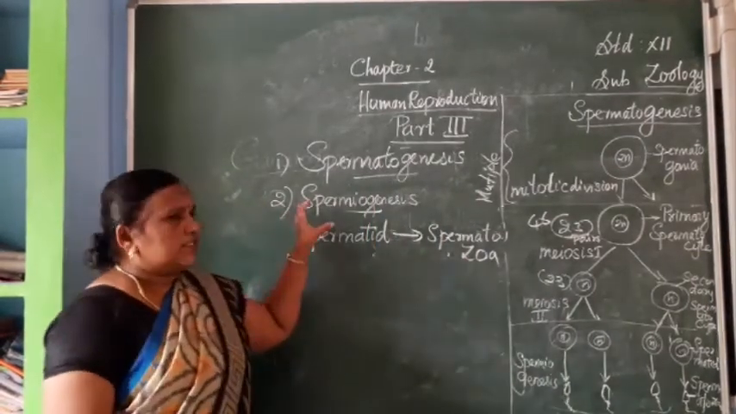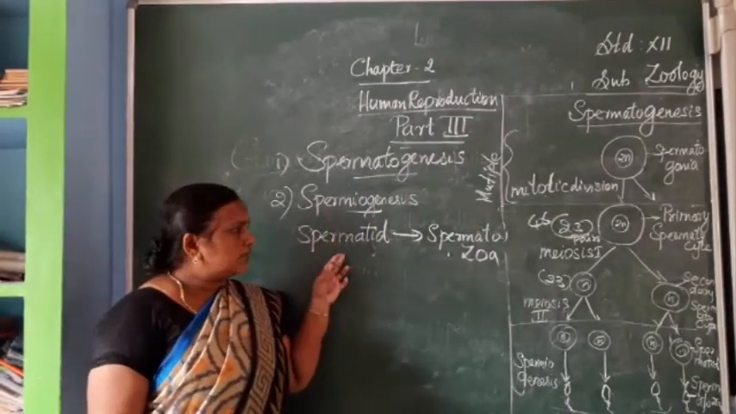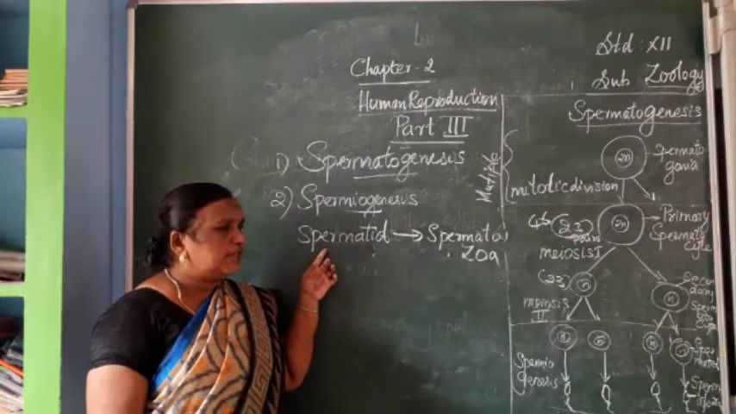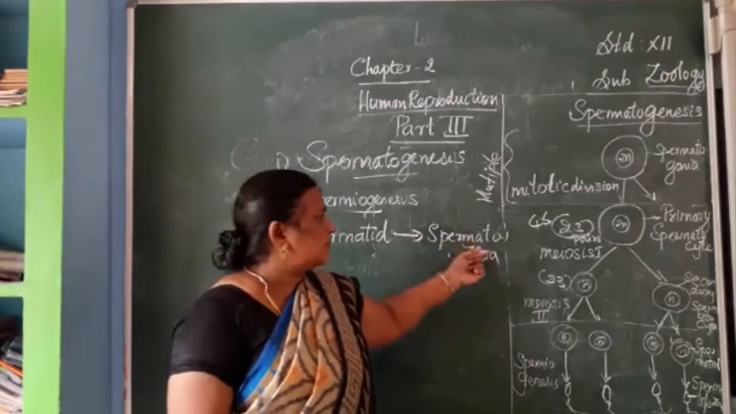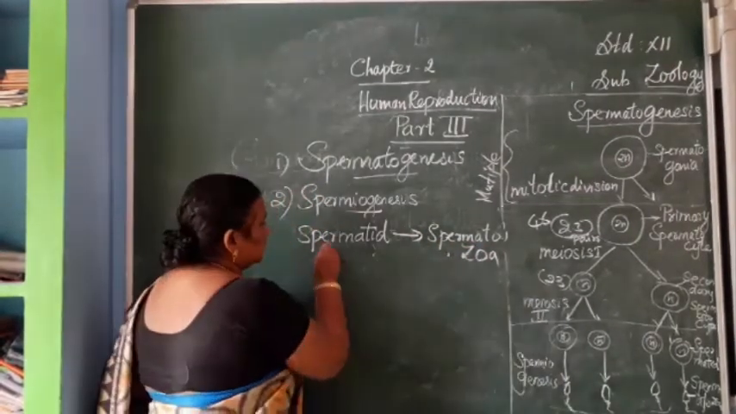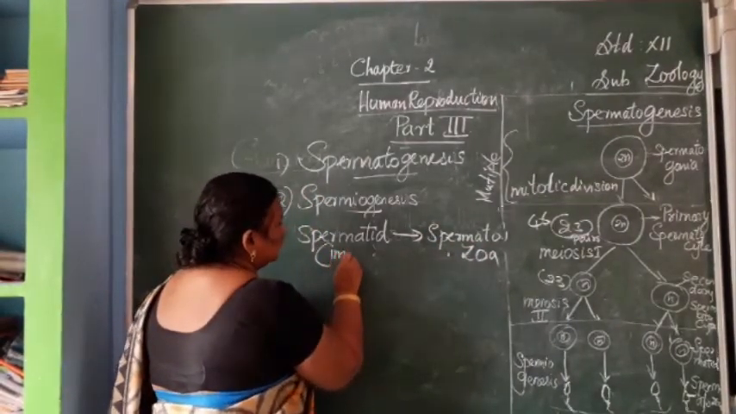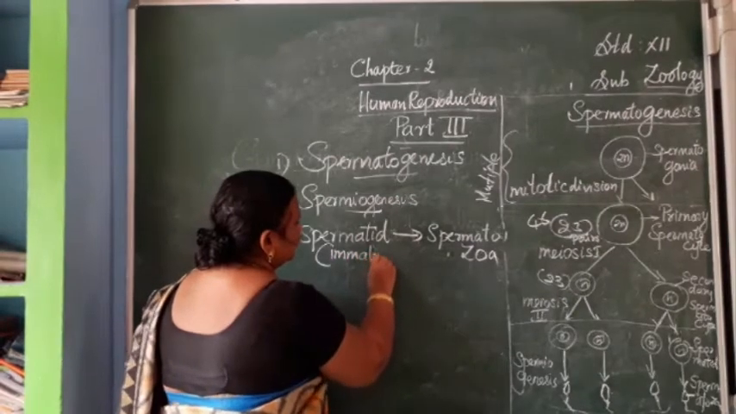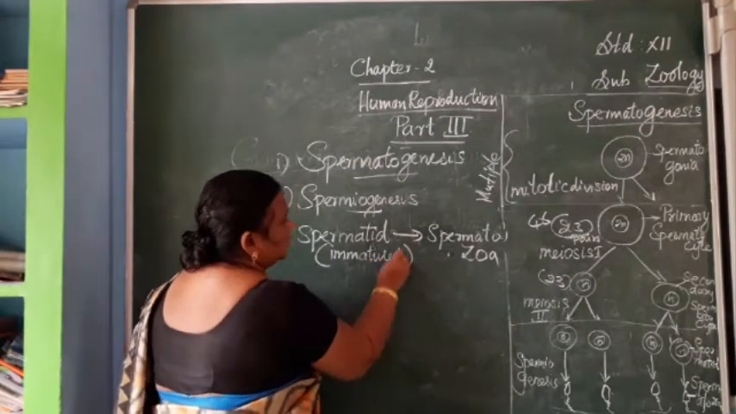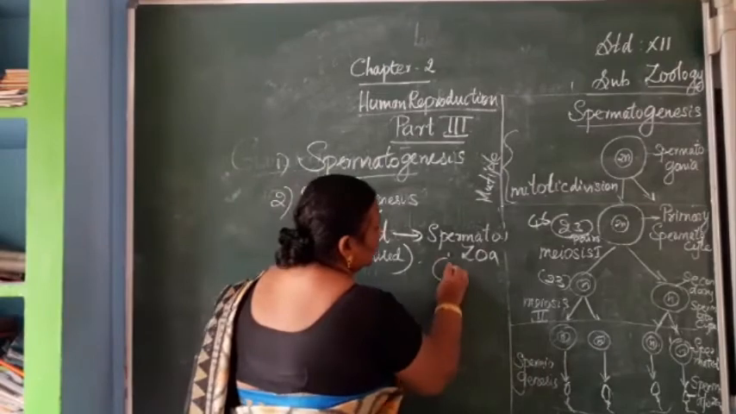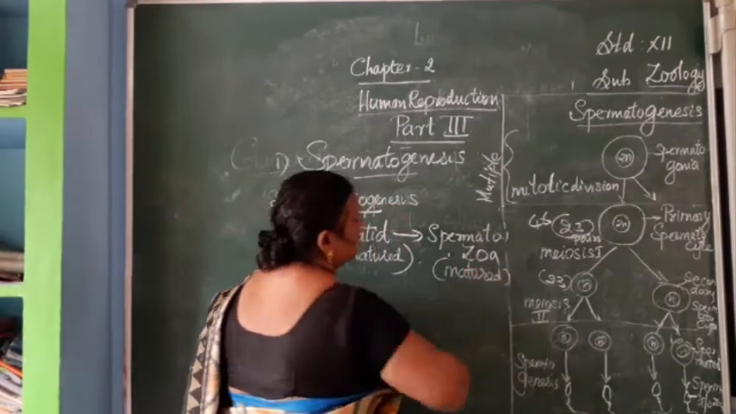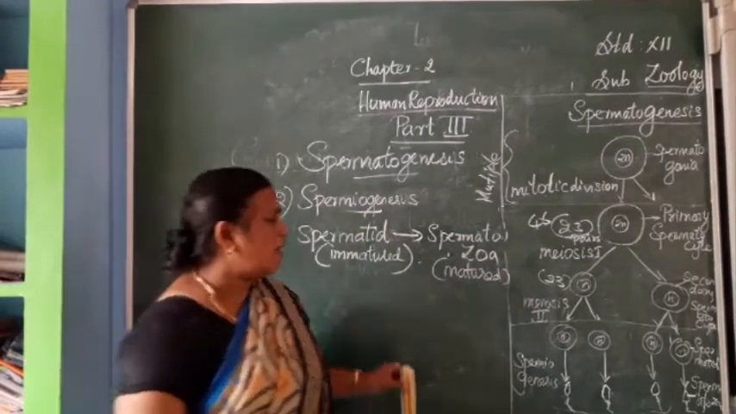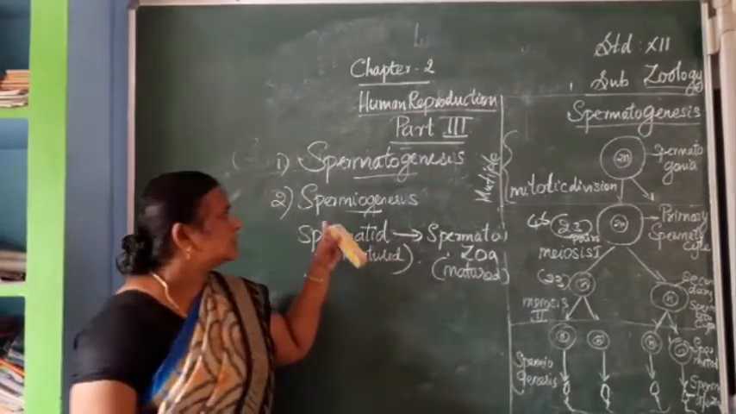So spermiogenesis, what is spermiogenesis? The conversion of immature spermatid into matured spermatozoa or sperms is called spermiogenesis.